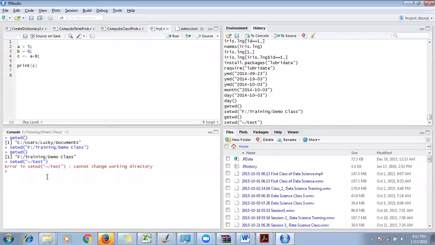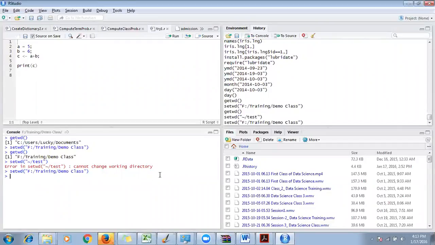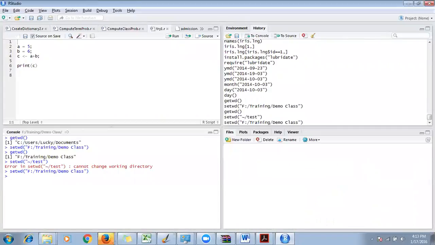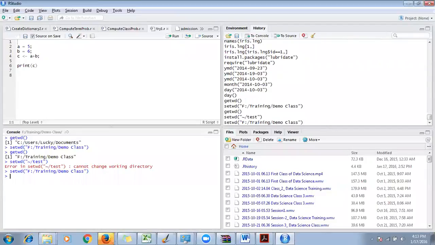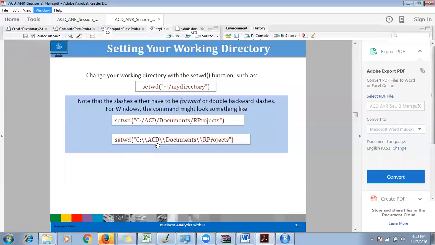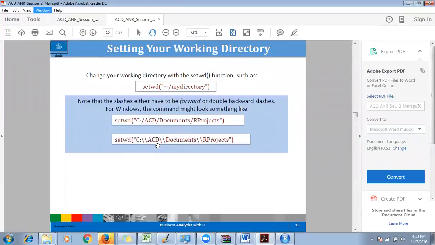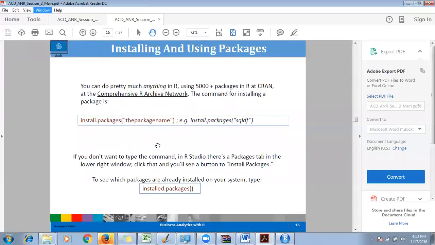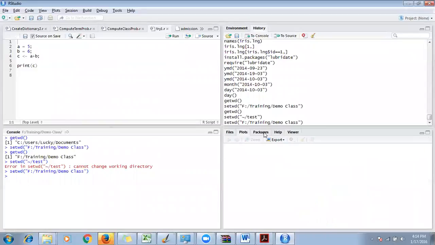And whenever I am setting a directory, this right part is not refreshing. Let me refresh it. It is not refreshing. I need to check that as well. I need to change some setting in RStudio so that these two things work, and I'll make it work and show it to you in the next class. Let's not worry about that. That's a small thing. Let's proceed. Now, as we said, you want to install some package, right? So if you want to install some package, you can go here.